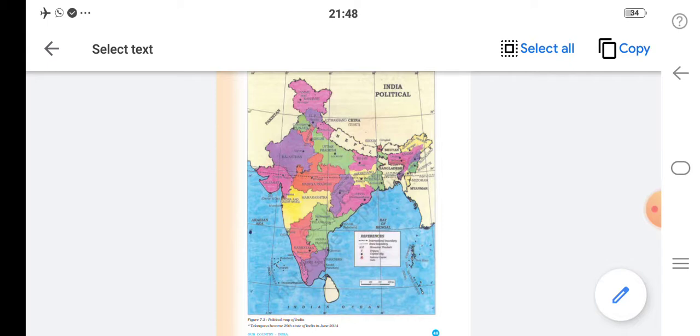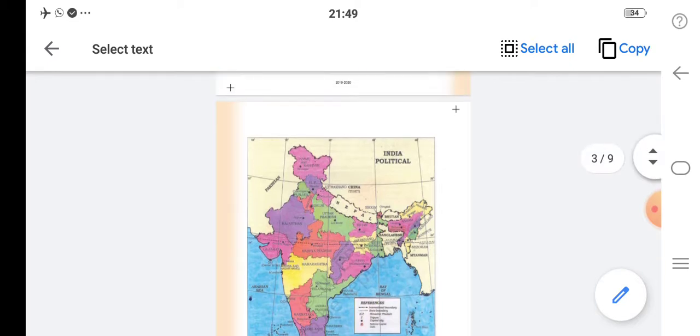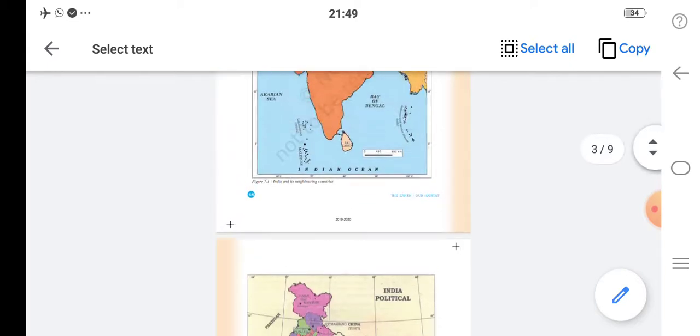So you can see the degrees, the longitudes and latitudes. So what is longitude? The imaginary line which passes from north to south is the longitude, and the imaginary line which passes from east to west is known as latitude. So you can see the degrees given in this map.